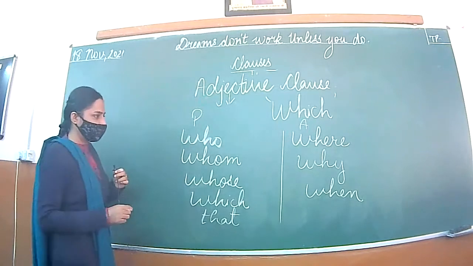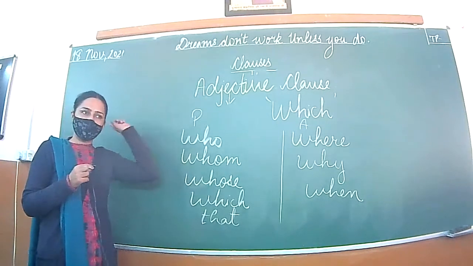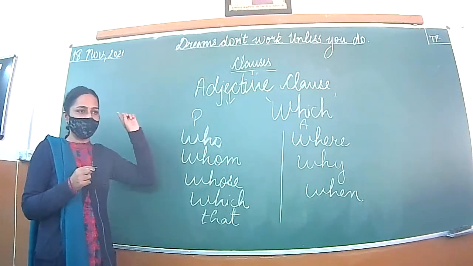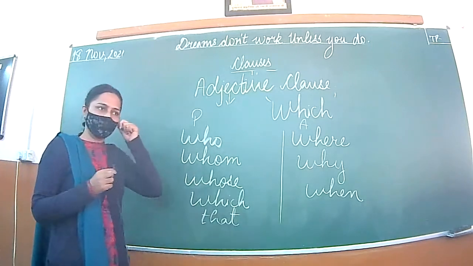The problem comes when sometimes that appears, because that is used in noun clauses also. Sometimes who is also used there. Clear?